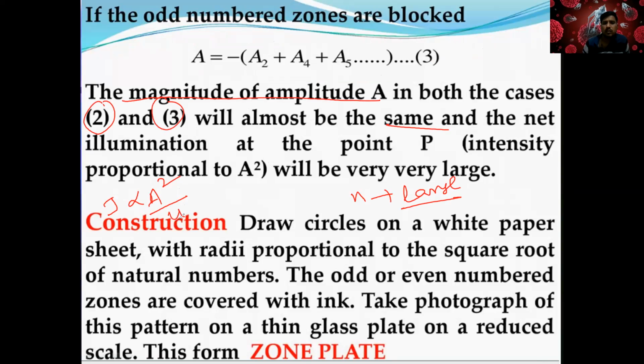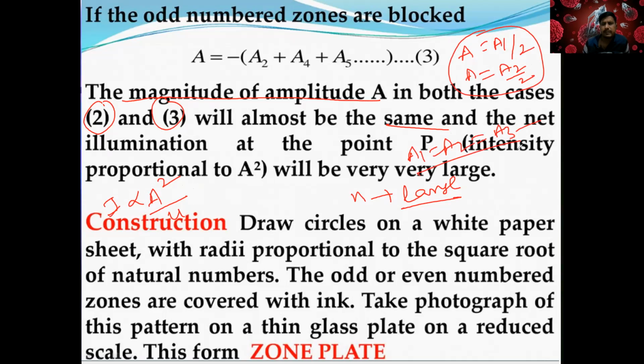Amplitude A square by 4, because in one case A is equal to A1 by 2, in the other case A is equal to A2 by 2. In both cases, you can write the intensity as A1 square by 4, A2 square by 4, and A1 is equal to A2, right? Areas are constant, right? Is it clear?